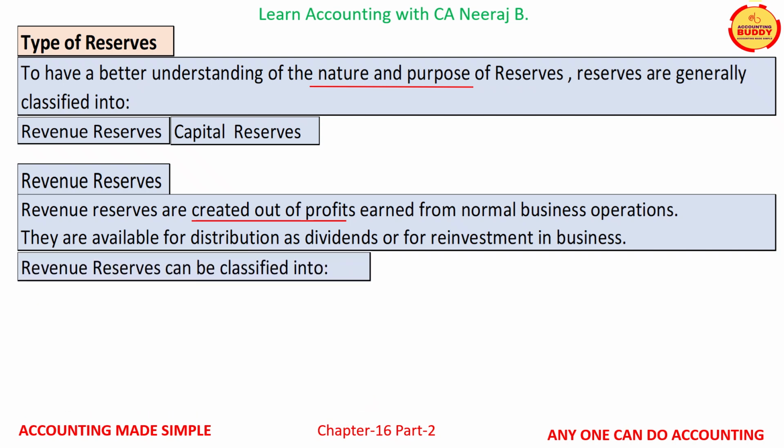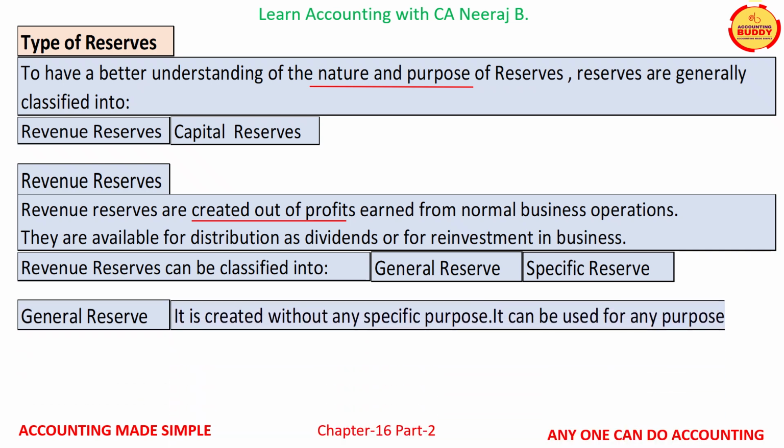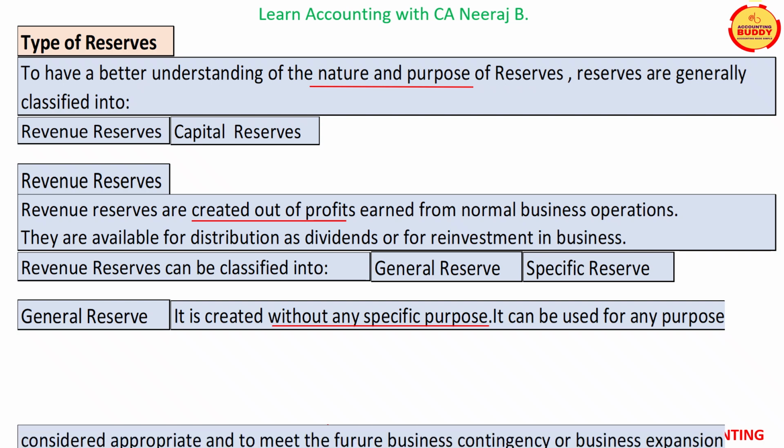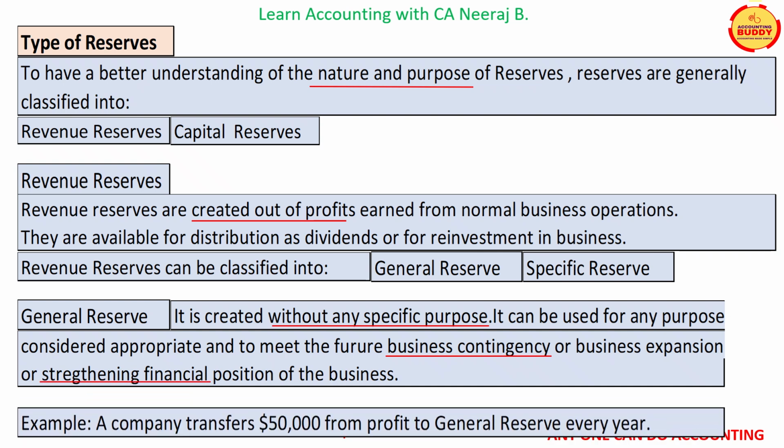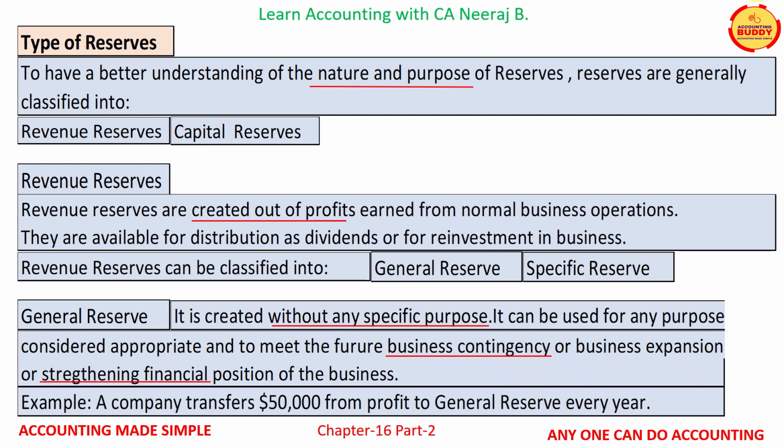Revenue reserves can be divided into general reserve and specific reserve. General reserve is created without any specific purpose. It can be used for any purpose considered appropriate and to meet the future business contingencies or business expansion or strengthening the financial position of the business. For example, a company transfers $50,000 from profit to general reserve every year.